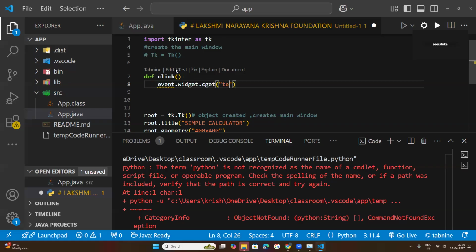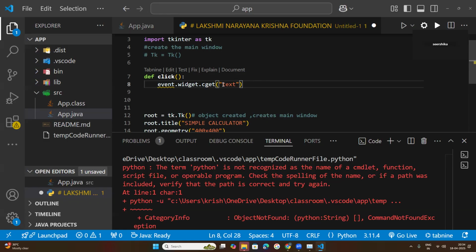text. Okay, in the previous classes, at the time I was conducting the data types, I told you many times about different data types like string, float, integer, complex numbers, and boolean values. All of them are part of data types in Python. So at that moment I told you how to represent a string in Python. A string can be represented in Python in either double quotation marks or single quotation marks. Here I have represented this text in double quotation marks.